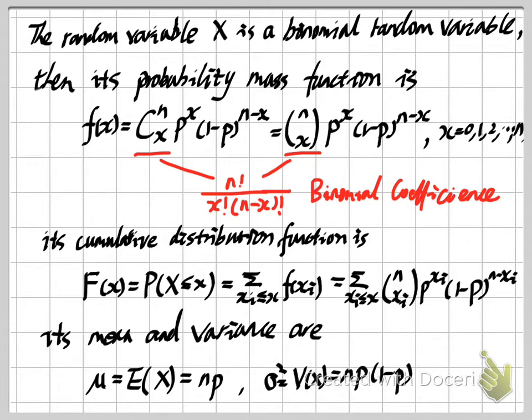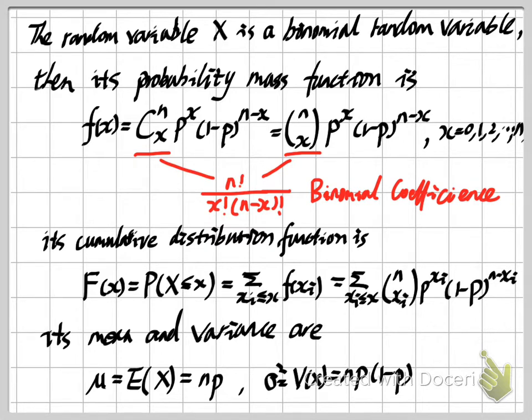The mean we can denote by mu or E(X). If you're not familiar with the definition of mean and variance, you should look at my previous video. The mean of our binomial random variable is n times p, and the variance is equal to n times p times 1 minus p.